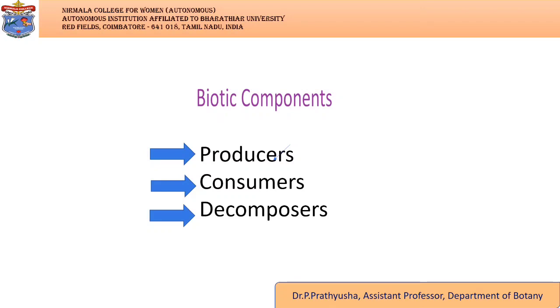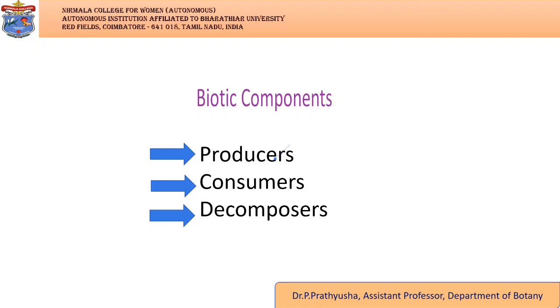Biotic components refers to all life in an ecosystem. Based on nutrition, biotic components can be categorized into autotrophs, heterotrophs, and saprotrophs or decomposers. Producers include all autotrophs such as plants. Consumers or heterotrophs are organisms that depend on other organisms for food. Consumers are further classified into primary consumers, secondary consumers, and tertiary consumers.